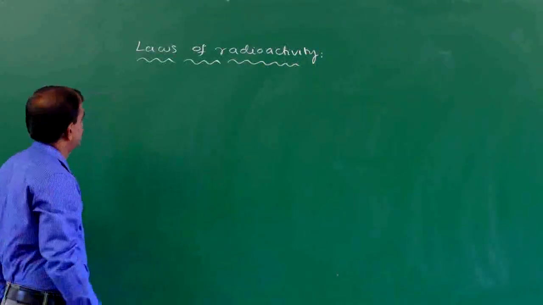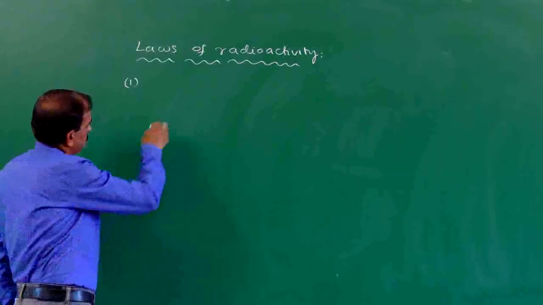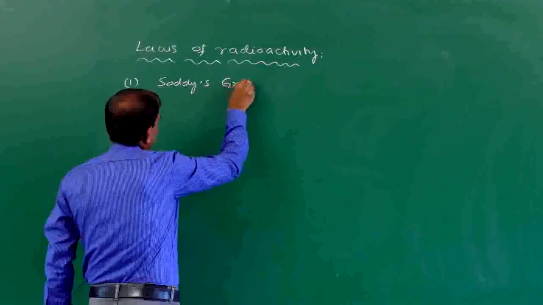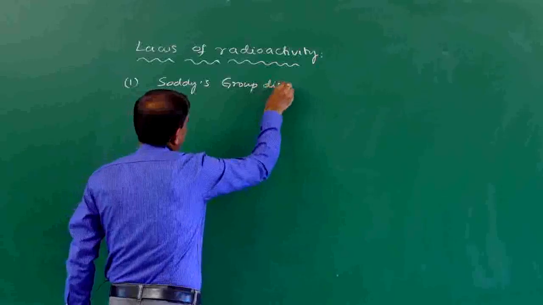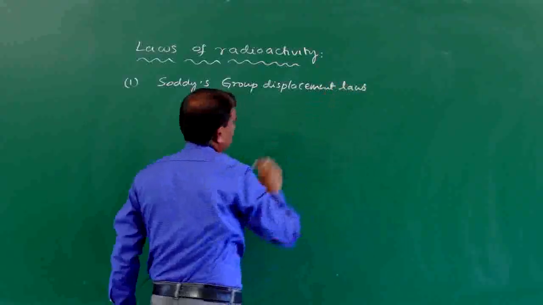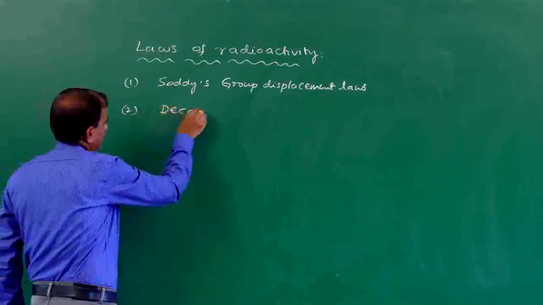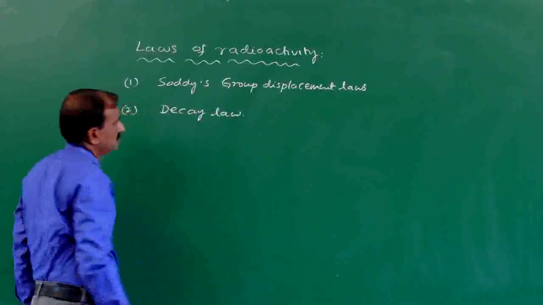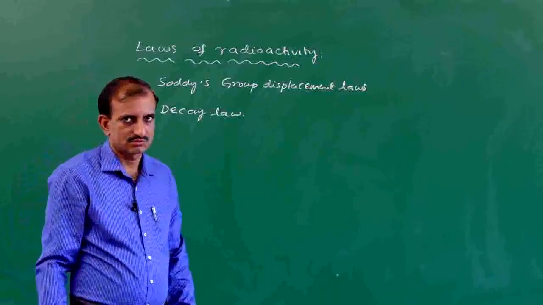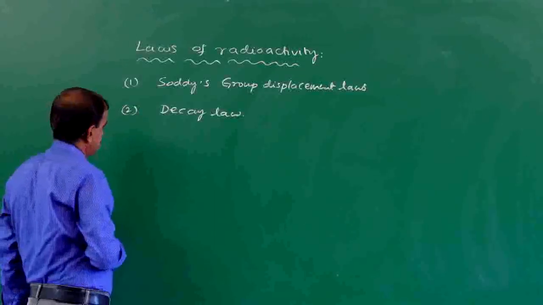The first one is Soddy's group displacement laws, and the second one is the decay law. These are the two radioactive laws. The first one is Soddy's group displacement laws.